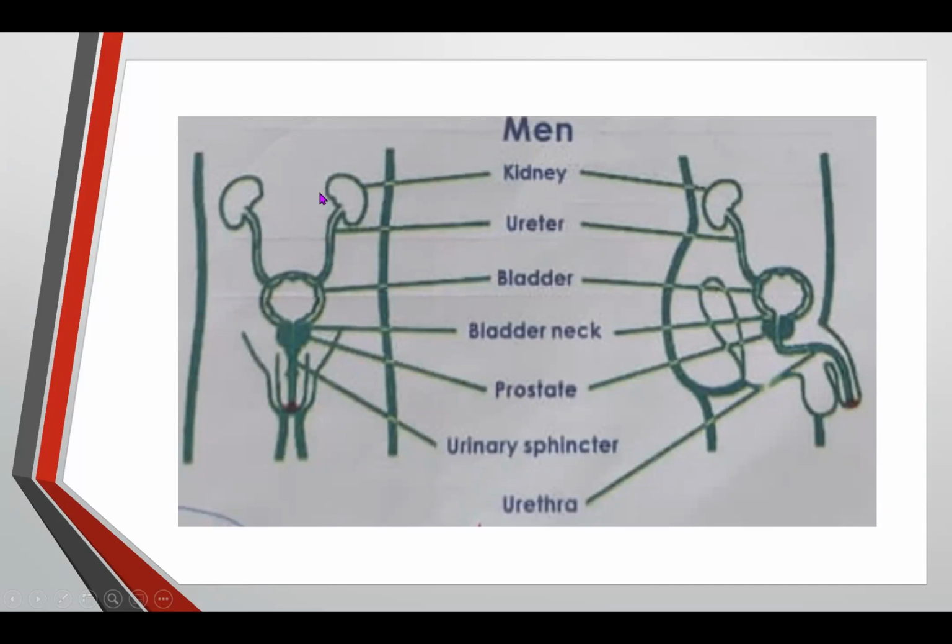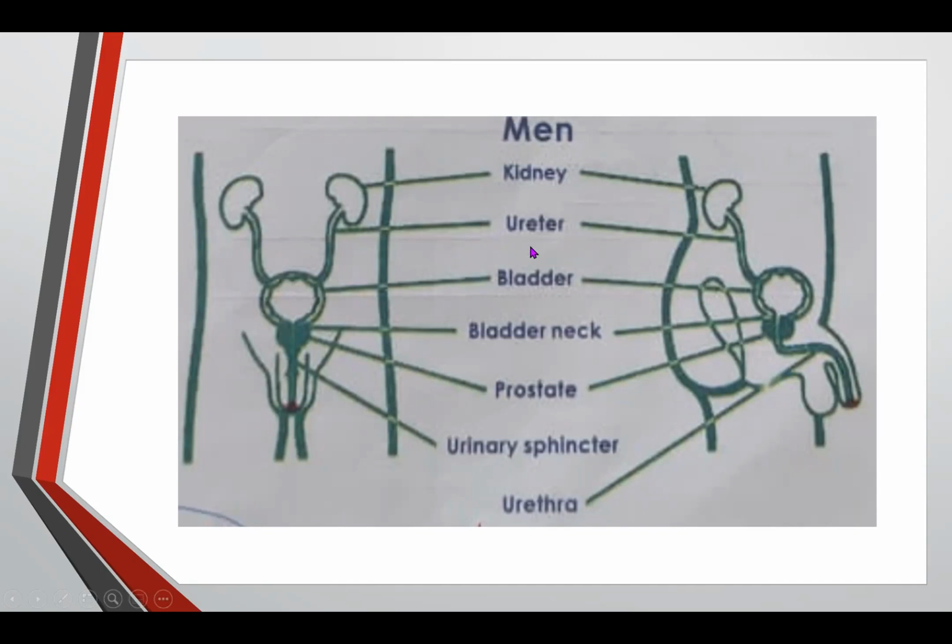This is the front view of the urinary or excretory system, and this is the side view. The kidney is on each side of the body, in the middle of our spine.